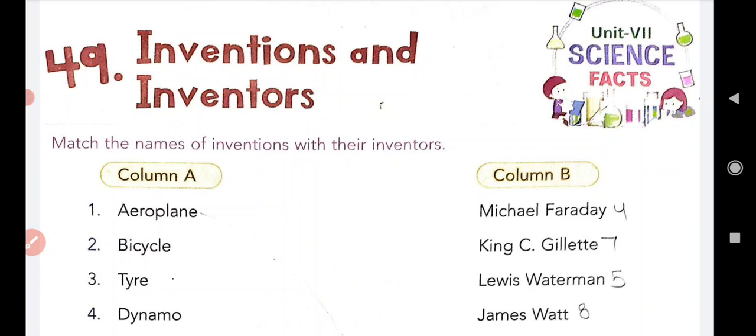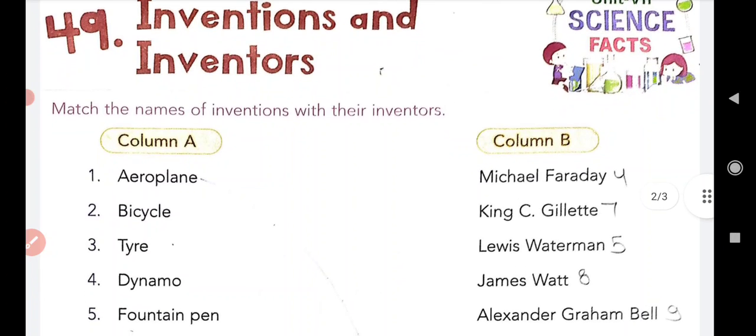Okay. See here, the first one is aeroplane. Who made the aeroplane? Can you tell who is the inventor of the aeroplane? Yes, the Wright brothers.